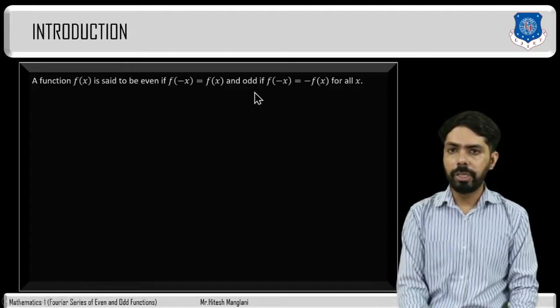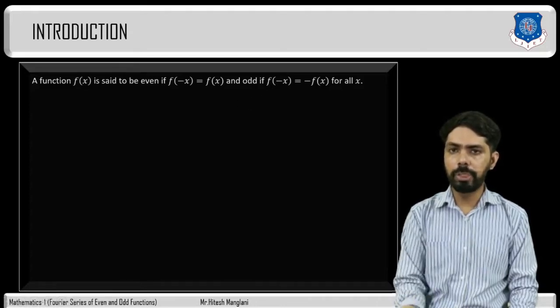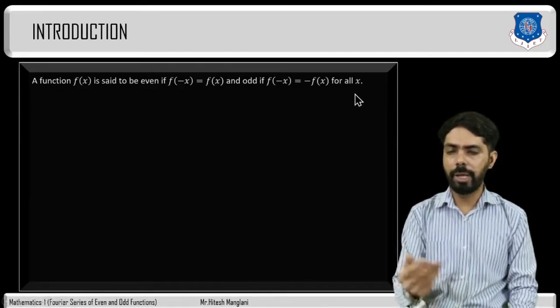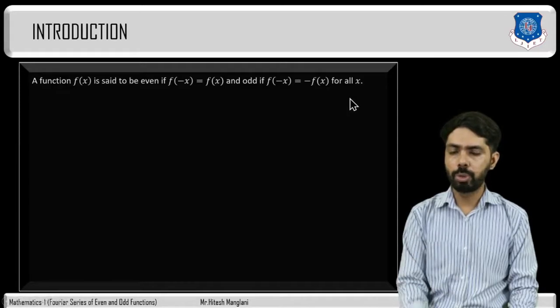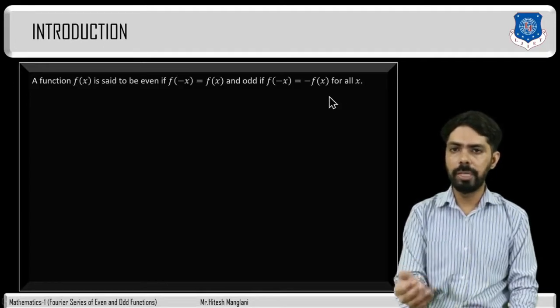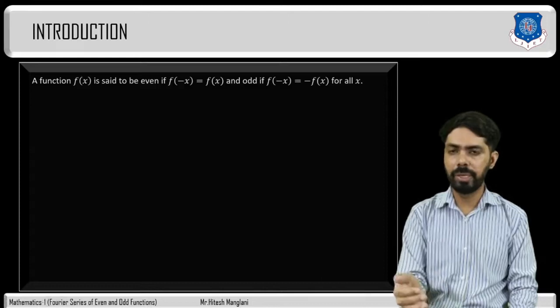Now a function is said to be an odd function if f of minus x is equal to minus f of x for all x. For example, x cube. Here if we replace x by minus x, then minus x whole cube will be minus x cube. So that is minus f of x. Therefore we can say that x cube is an odd function.